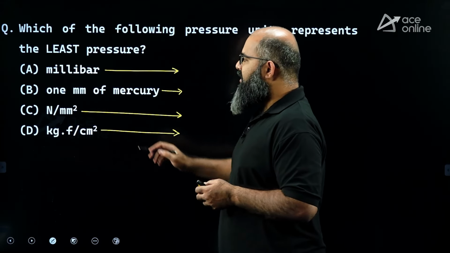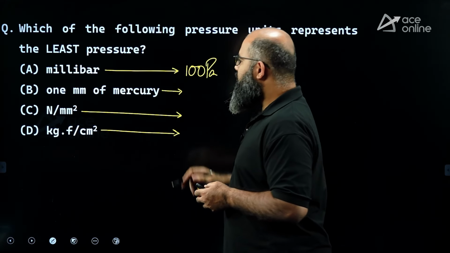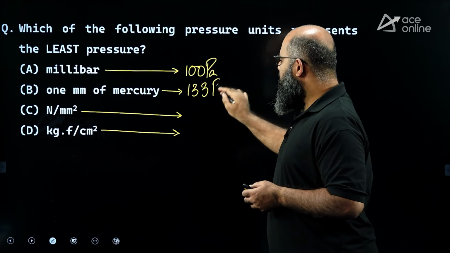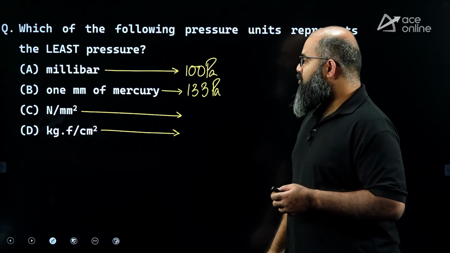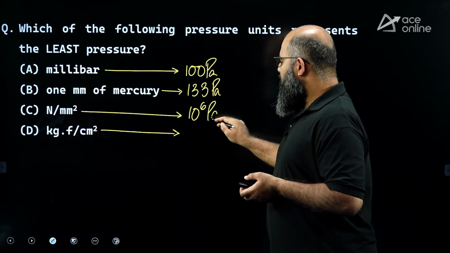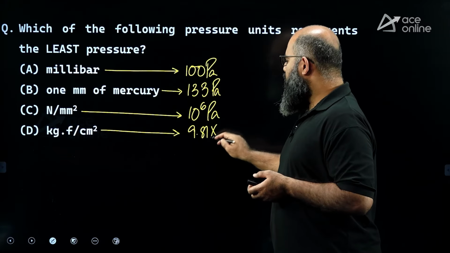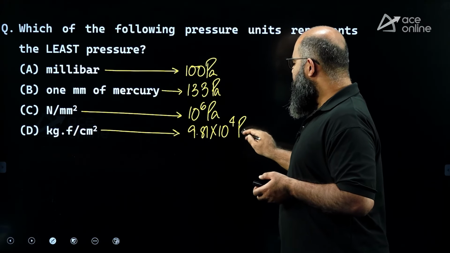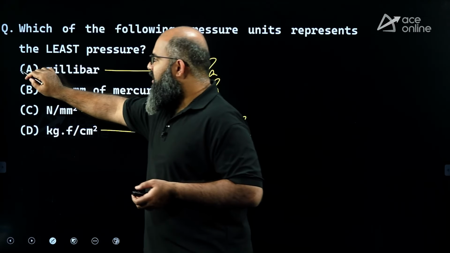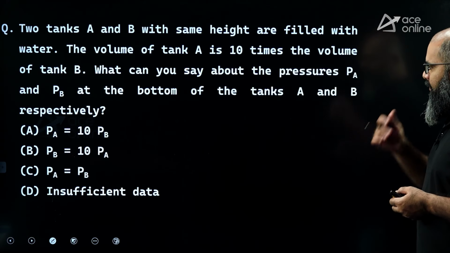Millibar. Milli is 10 power minus 3. Bar is 10 power 5 Pascal. So this becomes 100 Pascal. 1 mm mercury is called 1 torr. 1 torr is 133 Pascal. 1 Newton per mm square is a very, very heavy quantity, megapascal, which is 10 power 6 Pascal. 1 kg force per centimeter square is 9.81 into 10 power 4 Pascal. These are the values I'm having. Now among these values, if you observe, the least value is 100 Pascal, therefore millibar happens to be the least quantity amongst these values.